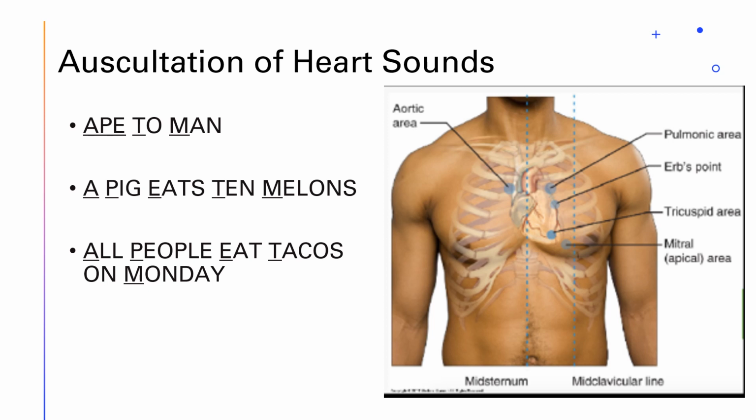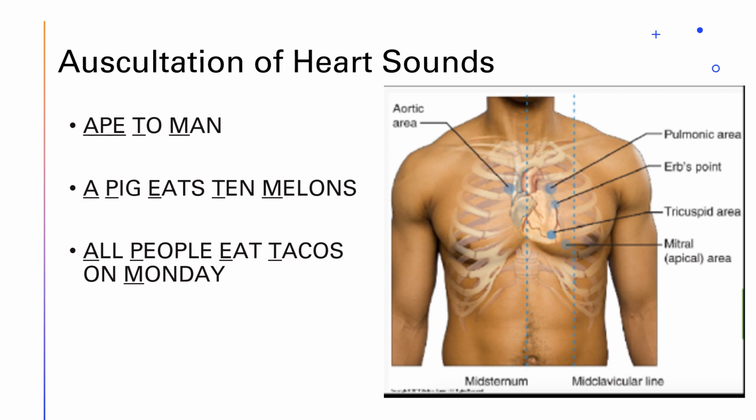If you want to remember these locations, here's a little mnemonic you can use. This is the one that I learned in nursing school a long time ago, and I still use it. It is APE TO MAN. So aortic, pulmonic, Erb's point, tricuspid, mitral. On the slide, there are two other ones, but APE TO MAN is what my brain has remembered.